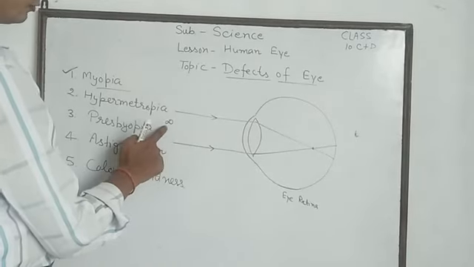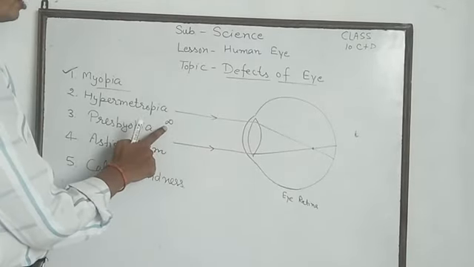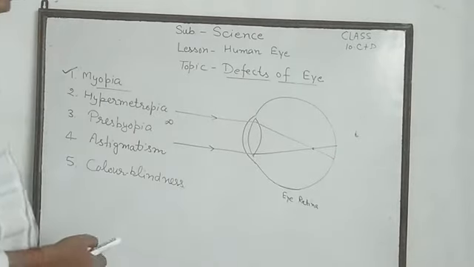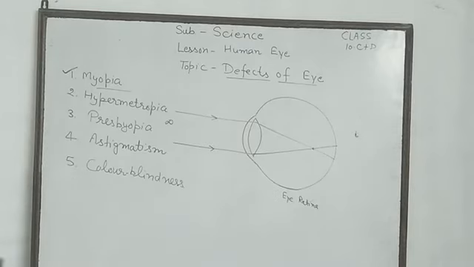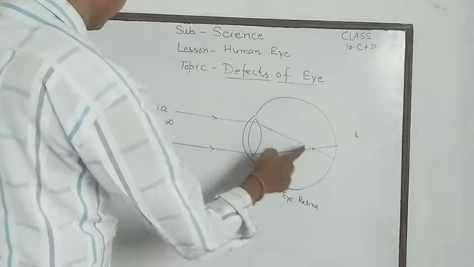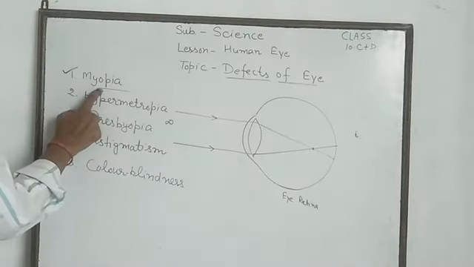When rays come from infinity, they intersect each other in the eye before retina. This is the myopia.